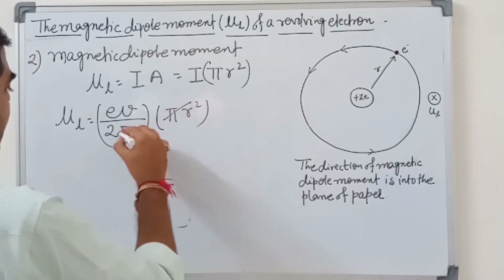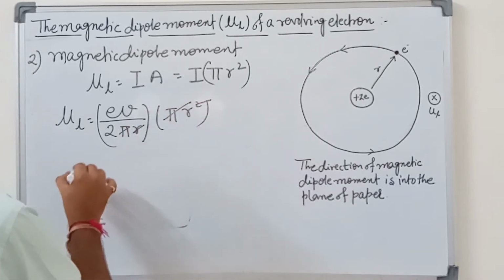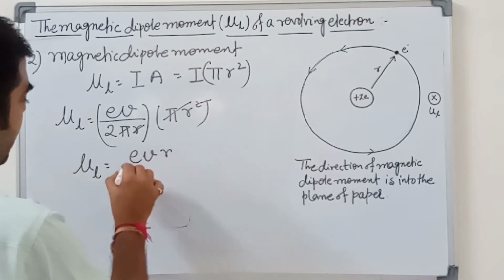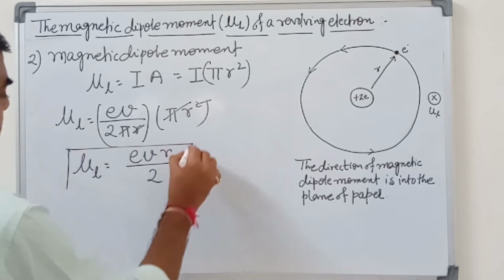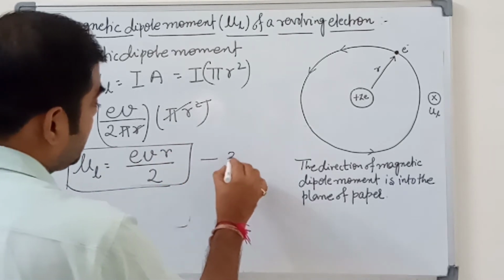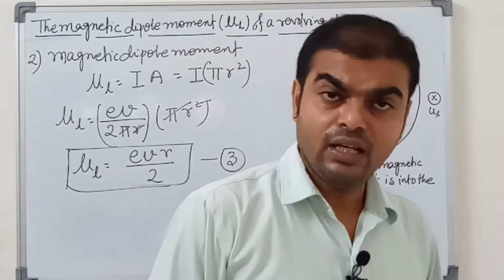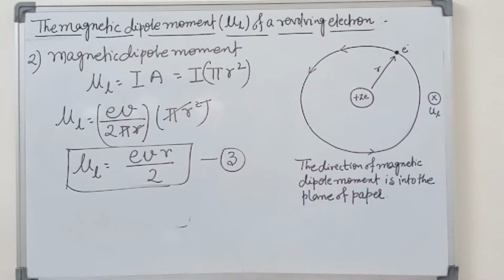So now pi cancels out and one r cancels out. The mu L, meaning the magnetic dipole moment, is e v r by 2. This value is the magnetic dipole moment when the electron is revolving anti-clockwise around the nucleus. So find and write down.